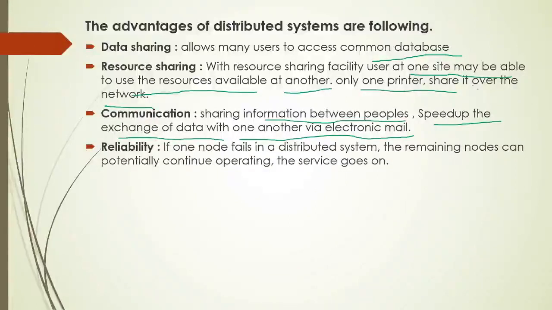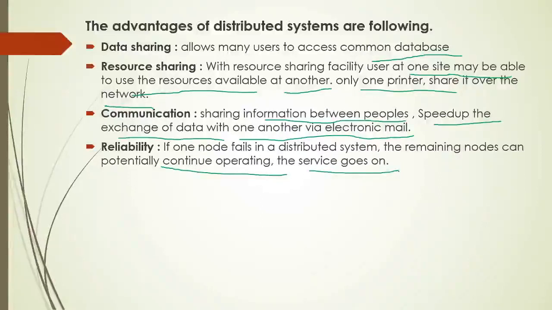Reliability. This is also one big advantage, or you can say a feature, of a distributed operating system. If one node fails in a distributed system, the remaining nodes can potentially continue operating. The service goes on, as there are multiple computers connected with each other in a network. Even if one system or computer breaks down or shuts down, it is not going to affect the other systems. The other systems keep running.